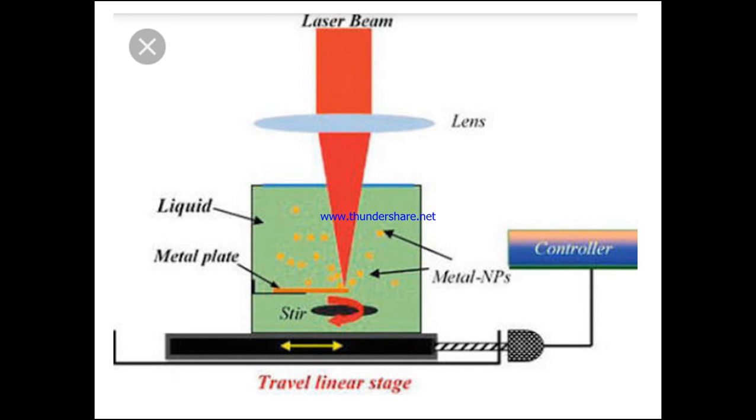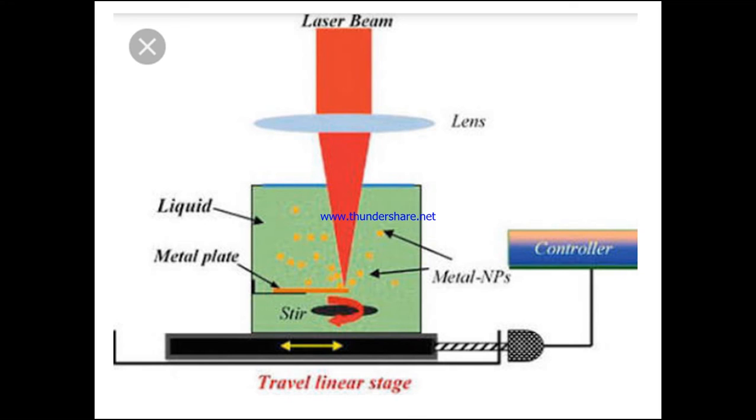This is also a figure which indicates where the laser beam falls on the target material, the metal plate, where we have a liquid. So this process is in control. In the sol-gel technique, we cannot control the process, and grain growth takes place. If we want to control it, we have to control the evaporation, that is the vaporization, the condensation, and the conversion, so all have to be controlled. So controlling the process in the sol-gel technique is very difficult. Grain growth takes place in the same way, and to stop the grain growth is very difficult.